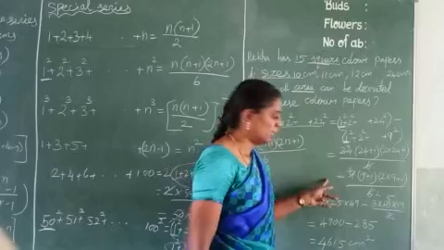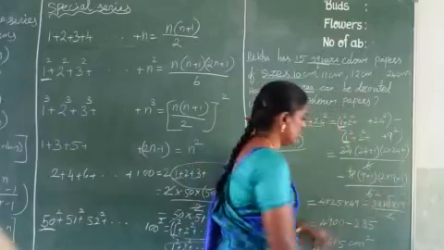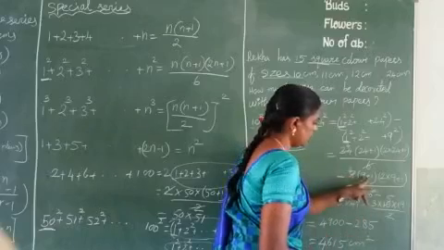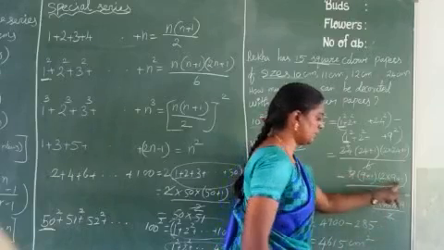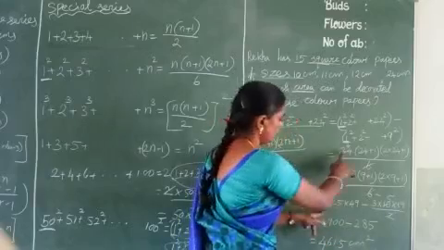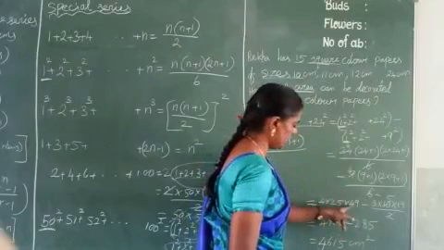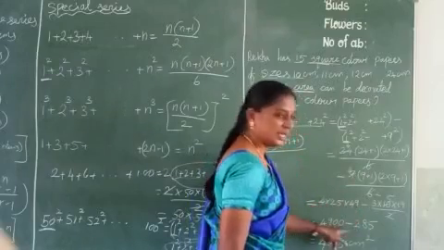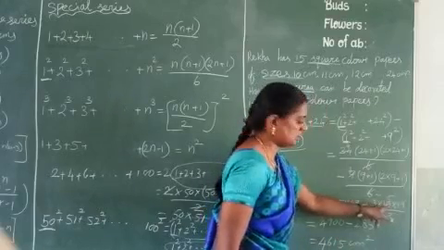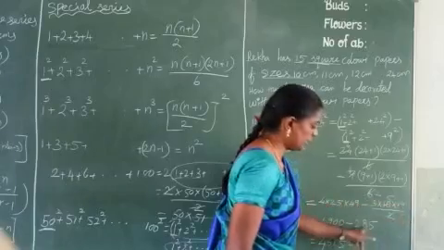And again here, simply next, 9 into 9 plus 1 into 2 into 9 plus 1 by 6. Here 2 3s are 6, 3 3s are 9. So 3 into 9 plus 1, 10, into 2 9s are 18 plus 1, 19 by 2. So here 4 into 25 into 49. 4 25s are 100. 100 into 49 is 4900. And again here 1 2 is 2, 5 2s are 10, 3 into 5 is 15. 15 into 19 is 285.